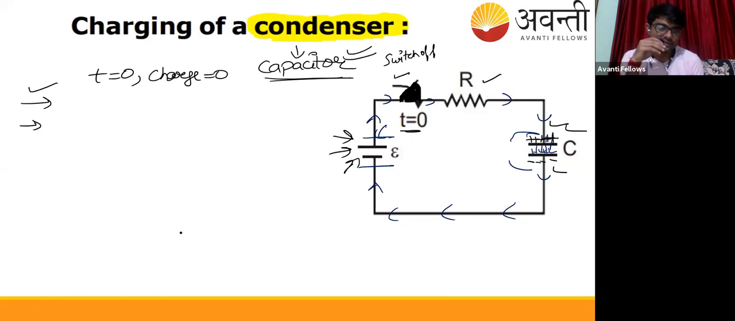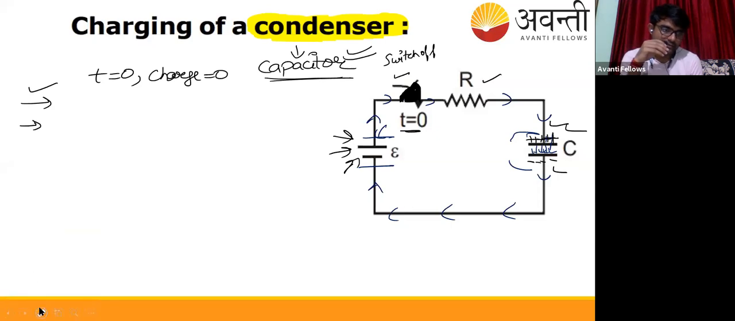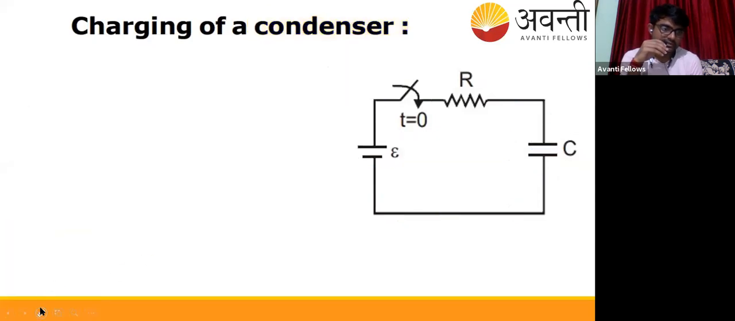So I told you that due to connection of the battery, this capacitor will get charged. I switched it on. The capacitor will charge, and the charge will get produced. When it is fully charged, the charge will be plus Q and minus Q, and the battery has potential difference E. Suppose the current is flowing in this direction.